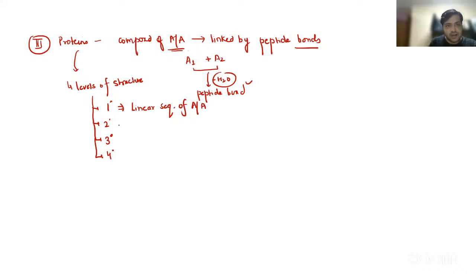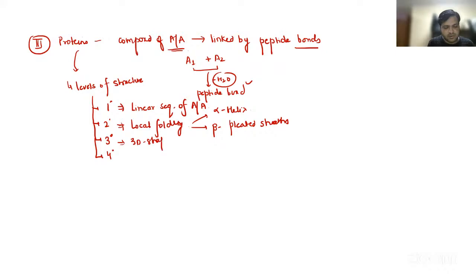Secondly, in the secondary structure, the amino acid chain starts folding. It is local folding, and it results in two main structures: the alpha helix and the beta pleated sheet, just like the pleats of a sari. Tertiary, you already know, is the 3D shape.